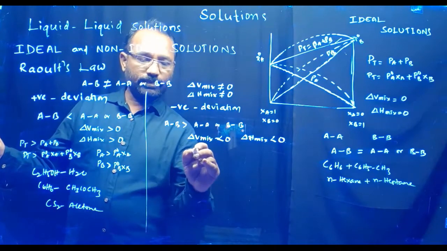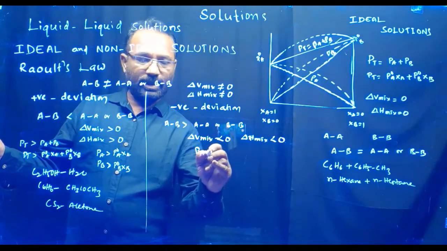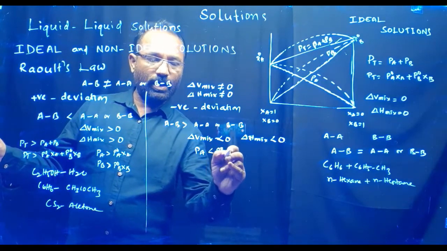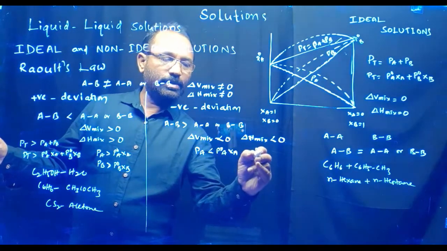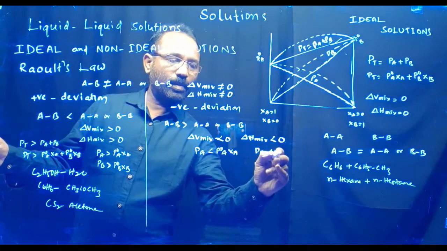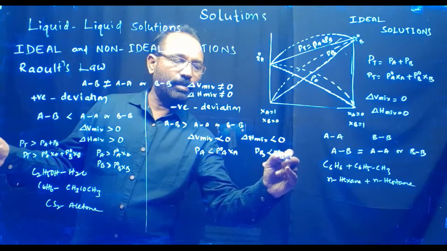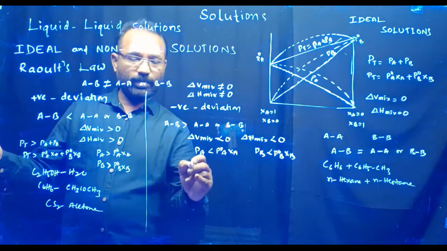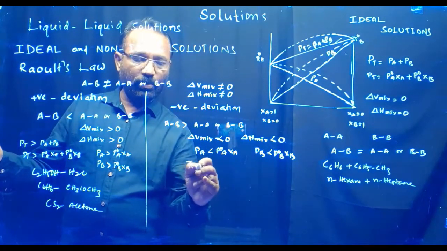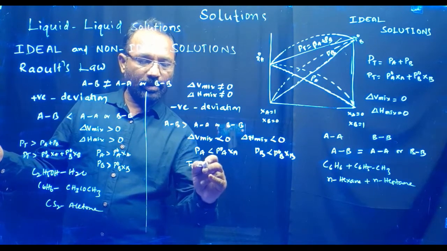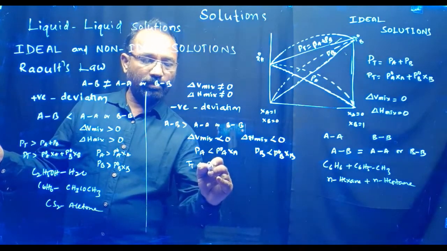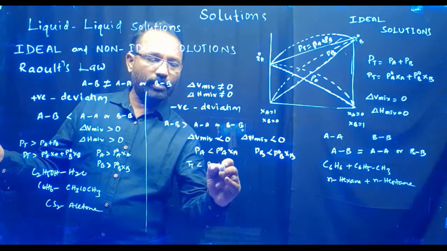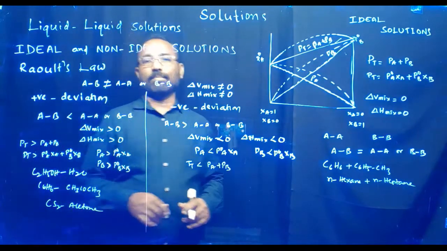And here PA is less than P naught A and XA. Similarly, PB less than P naught B and XB. Therefore, P total is less than PA plus PB.